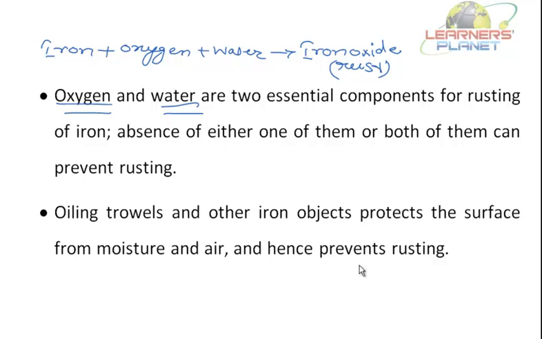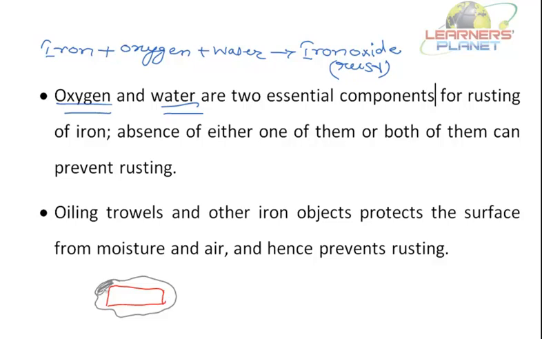So if you oil the surface of the kurpi or the iron scissor which is used, or hacksaw blade or bolt, any of the iron objects, what will happen? See, if this is a particular iron object, an iron bar you can say. Now if I am coating this iron object with oil, see this oil.